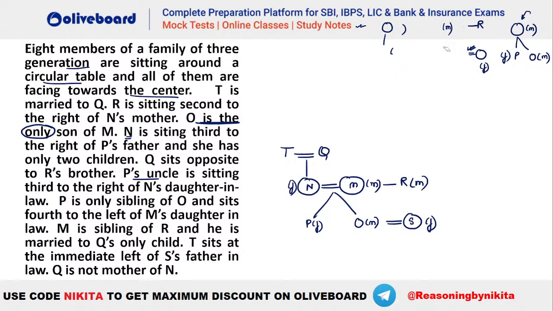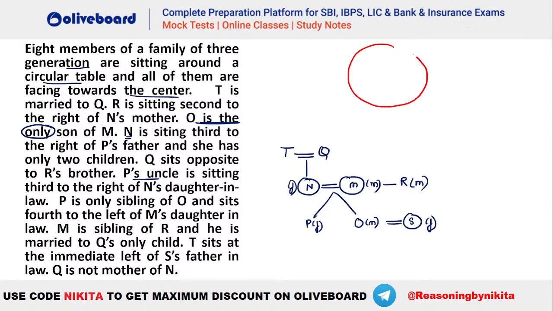I hope everybody is getting the same family tree here. Any doubts, anybody? Please let me know. किसी को कोई doubt है यहाँ पर? Please let me know. Everybody clear? Okay, so let's draw the seating arrangement. We have 8 persons. 1, 2, 3, 4, 5, 6, 7 and 8. Okay, chal. So now let's see the seating arrangement.